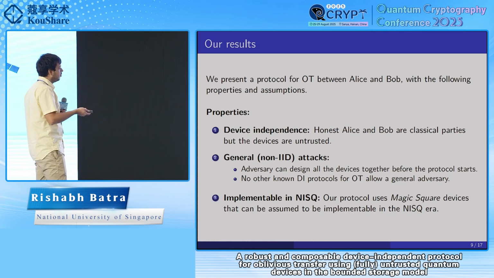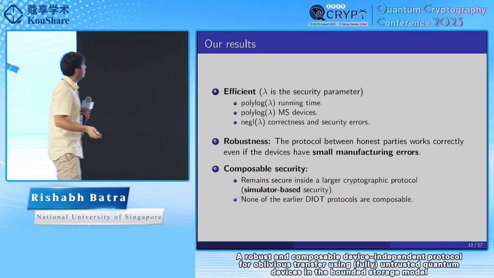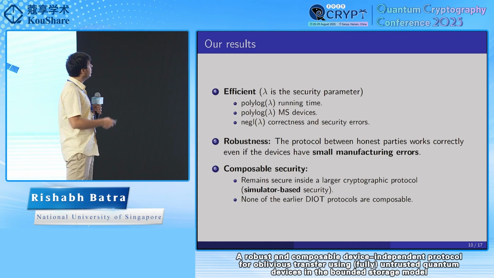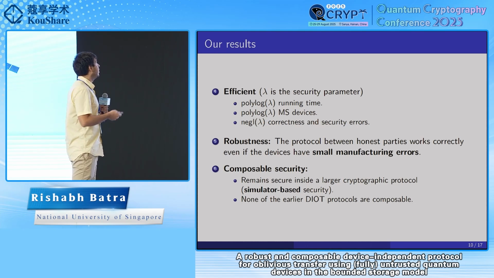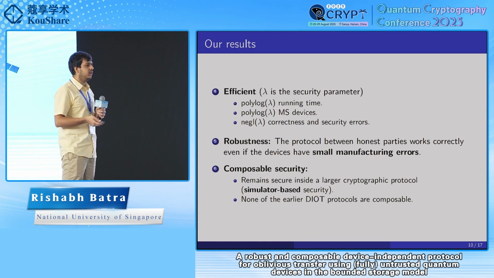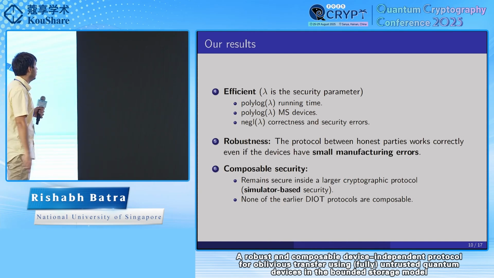Our protocol uses magic square devices, which can be assumed to be implementable in the NISQ era. The protocol is efficient in the sense that if lambda is the security parameter, then to get negligible in lambda correctness and security errors, we require only polylog lambda running time and polylog number of devices. Our protocol is robust, which means that the protocol between honest parties should work correctly, even when there could be small manufacturing errors on the devices, which is also a practically motivated property.